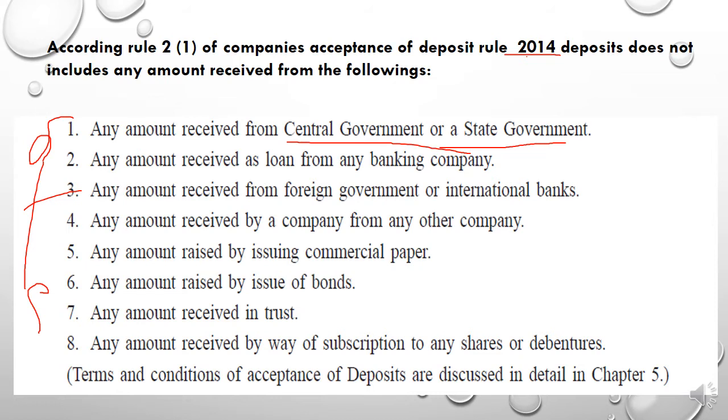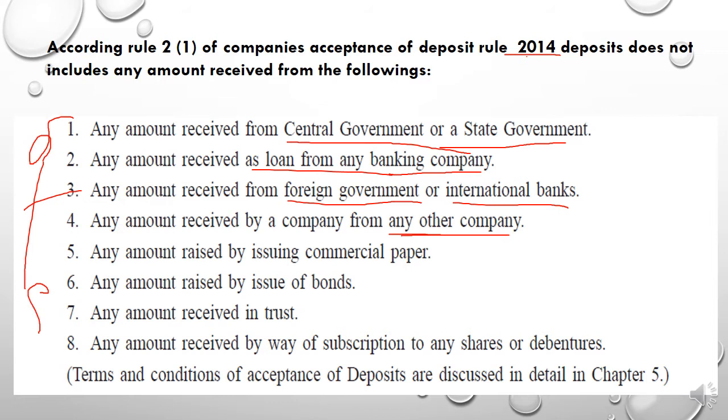Any amount received as a loan from any banking company. If the loan is given by a banking company, the company cannot treat it as a deposit. Any amount received from a foreign government or international bank. If a foreign government or international bank gave any amount to the company, it will not be regarded as a deposit. Next is any amount received by the company from any other company. If any other company paid some amount to the company, that amount will also not be considered a deposit.